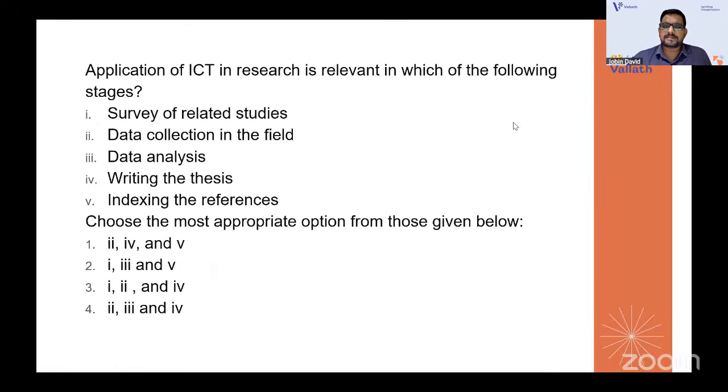Application of ICT in research is relevant in which of the following stages? Survey of related studies, data collection in the field, data analysis, writing the thesis, indexing the references. It is relevant in 1 and 3, because survey is there and data analysis is there. Writing the thesis won't be there. Data collection in the field is actually offline, maybe not regarding the ICT part.